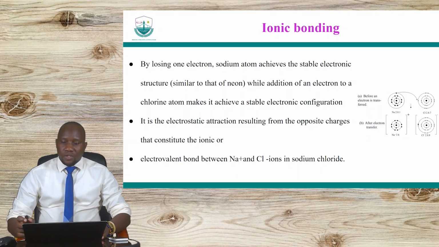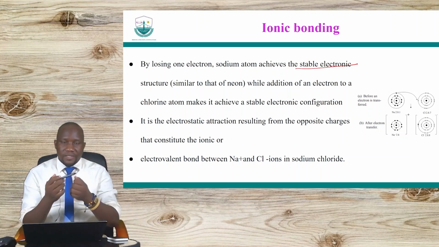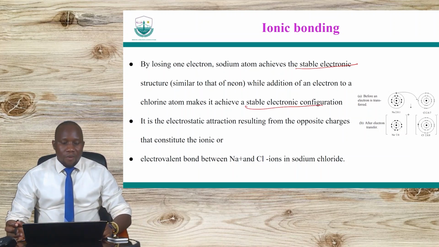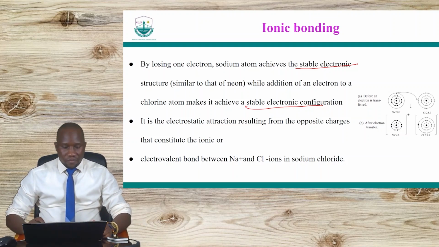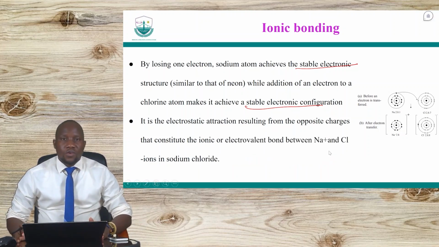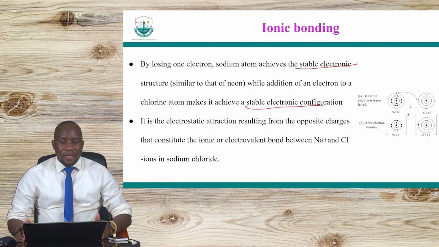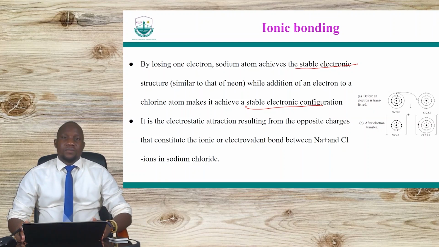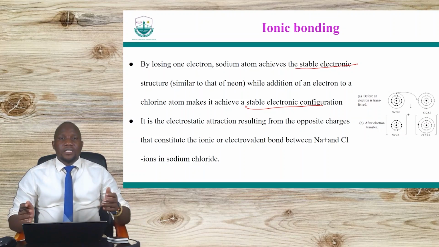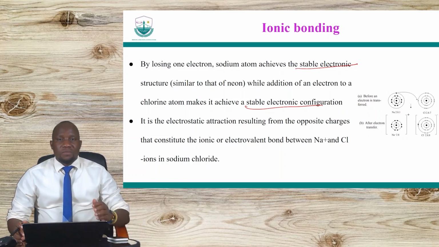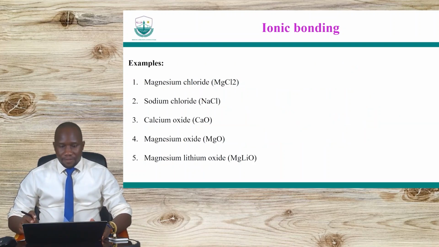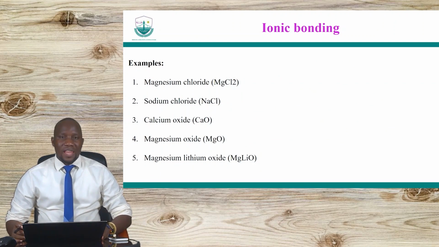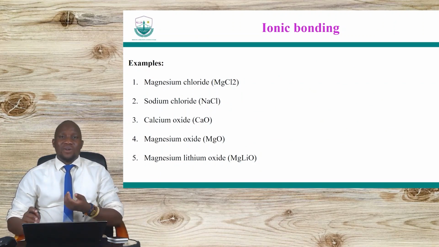Okay, so sodium loses an electron and becomes stable. The chlorine atom gains the electron and becomes stable. And then the force of attraction between them is what we are calling electrostatic attraction, resulting from the opposite charges, the positive on sodium and the negative on the chloride ion. So metals and non-metals form ionic bonds.